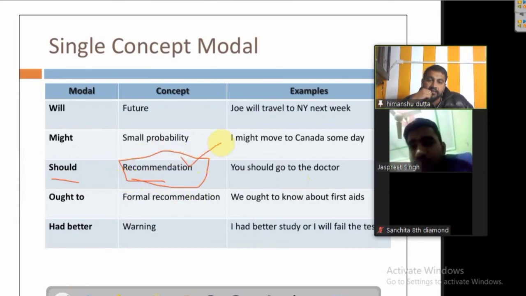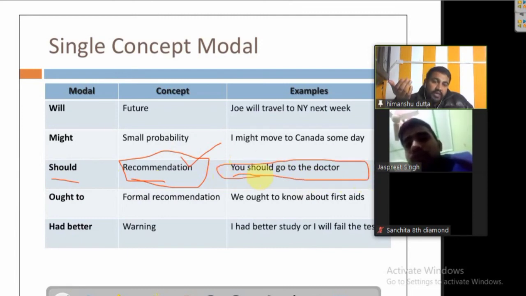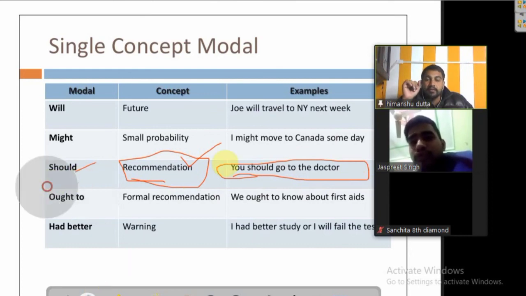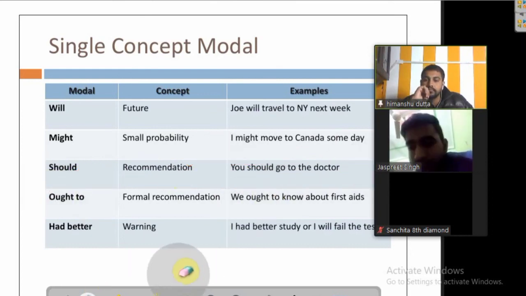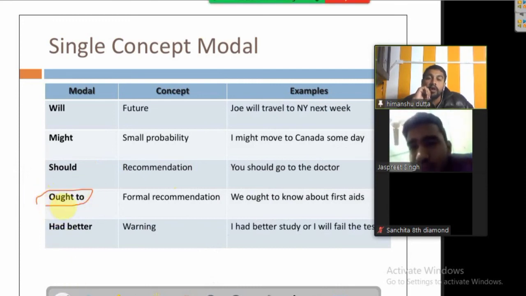So should is used for recommendation. Recommendation means something which we try to advise somebody to do or counsel somebody. Okay, you should go to the doctor. That means we are telling somebody to see the doctor. You should see the doctor, you should meet the doctor, you should reach the doctor. So in that case we can use should. Remember that always. Yes, sir. Okay, always remember that.